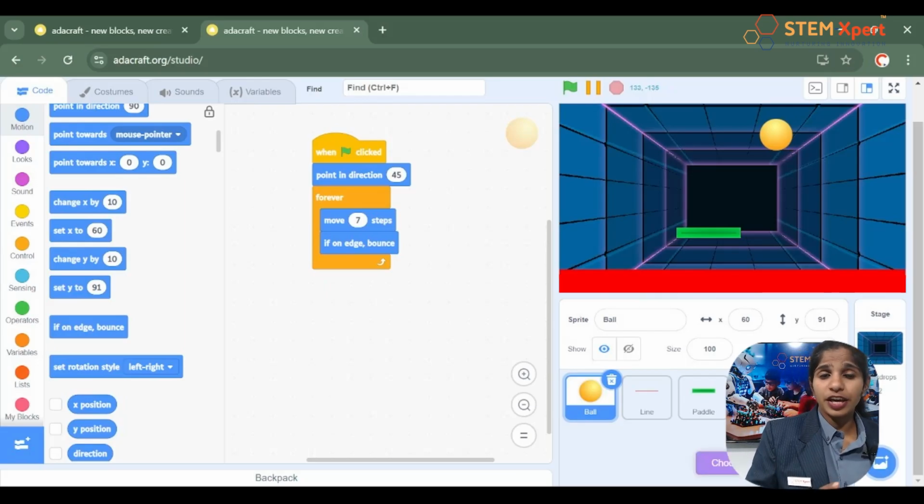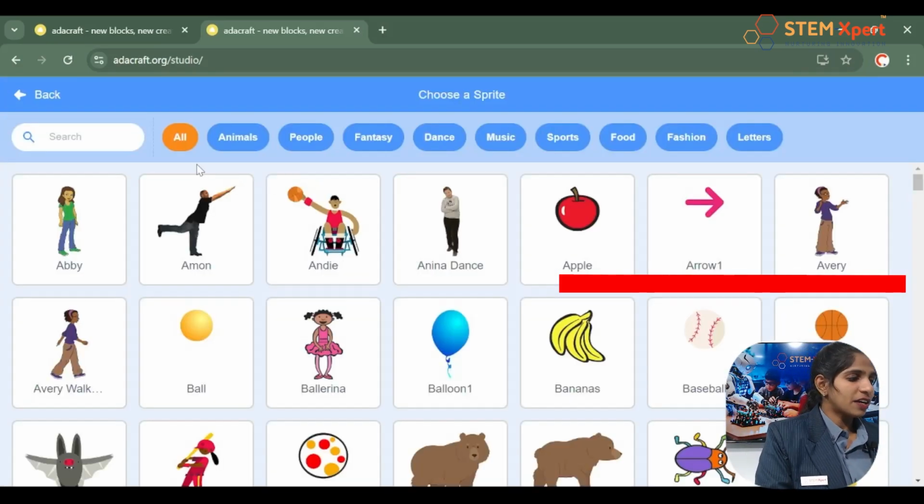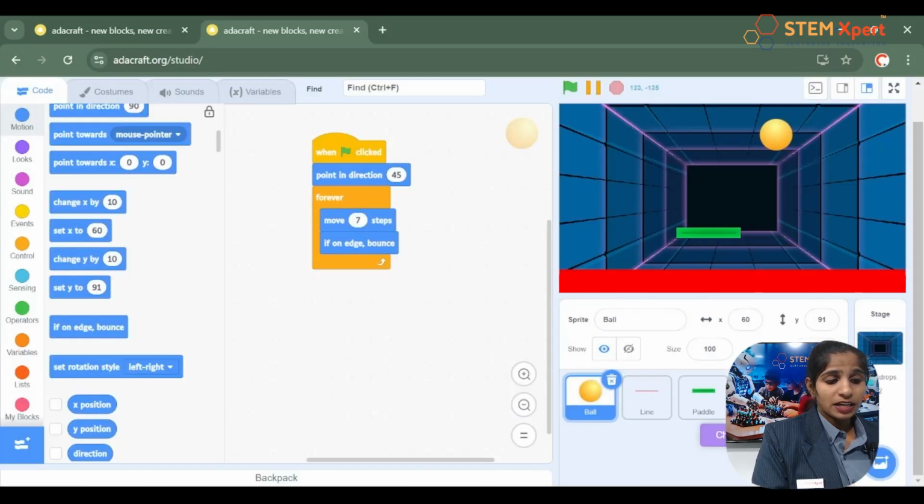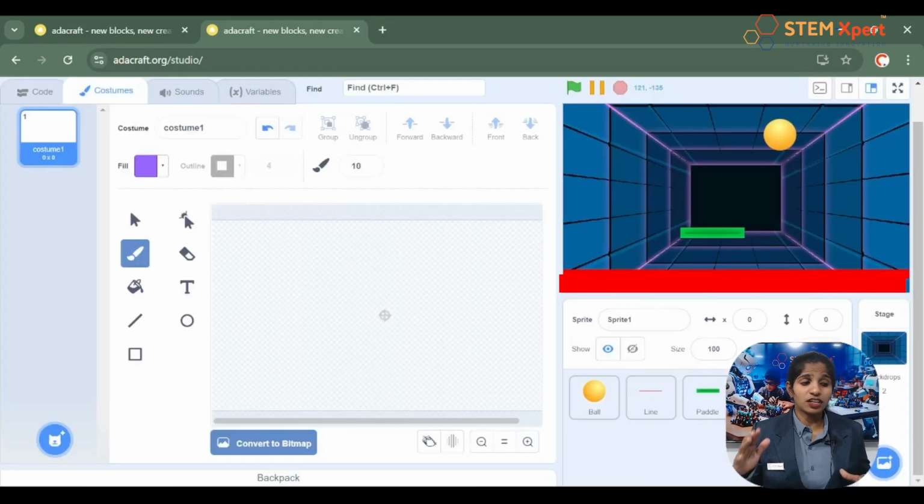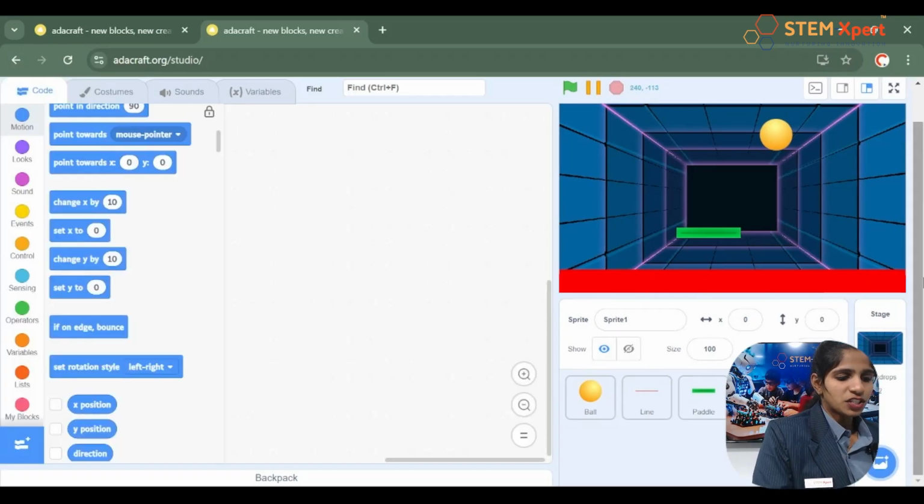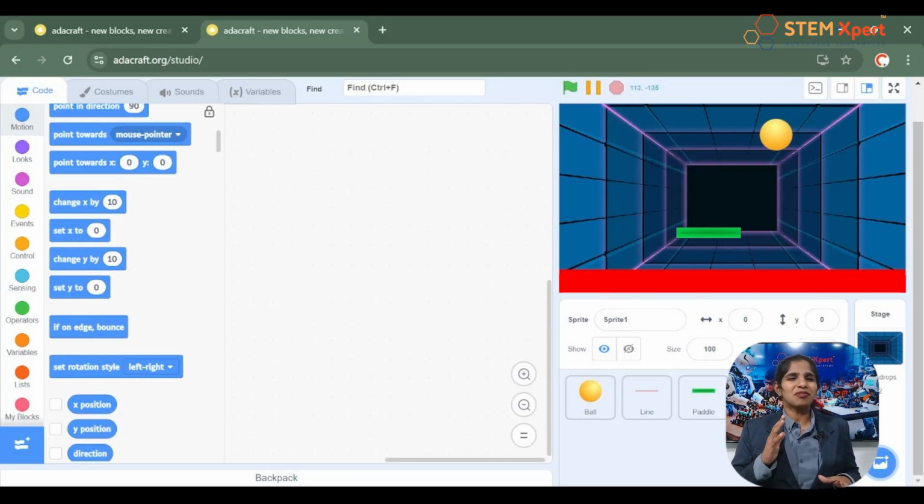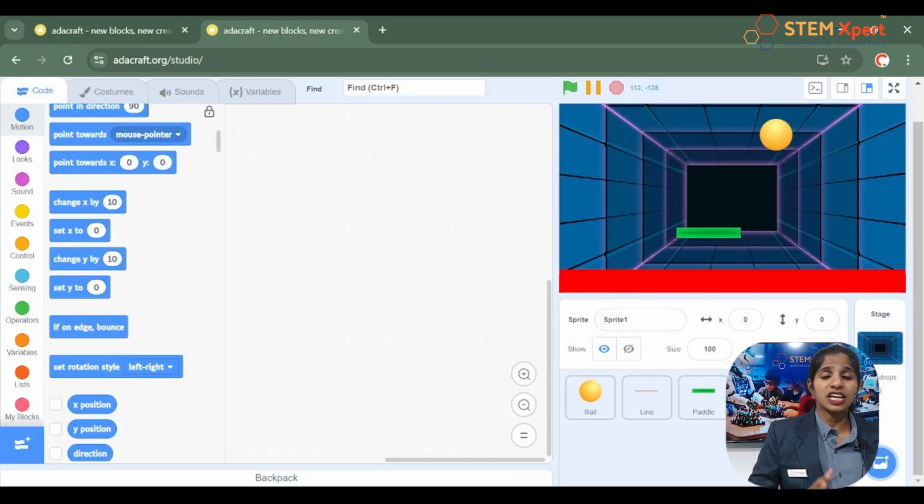Good. The first way was to search from the library, and the second way was to paint, right? So if you're a good artist, if you're good at painting, of course you can go for this option. Do you remember that? Yes. And the third option is something like a magic tool, a surprise option, which is randomly provided by the computer, right? Yes. And the fourth option is to upload from the system. That is, if you already have downloaded images of the sprite or the backdrop, you can upload it from the system, right? Yes. So like that, there were 4 ways of adding a sprite and backdrop.